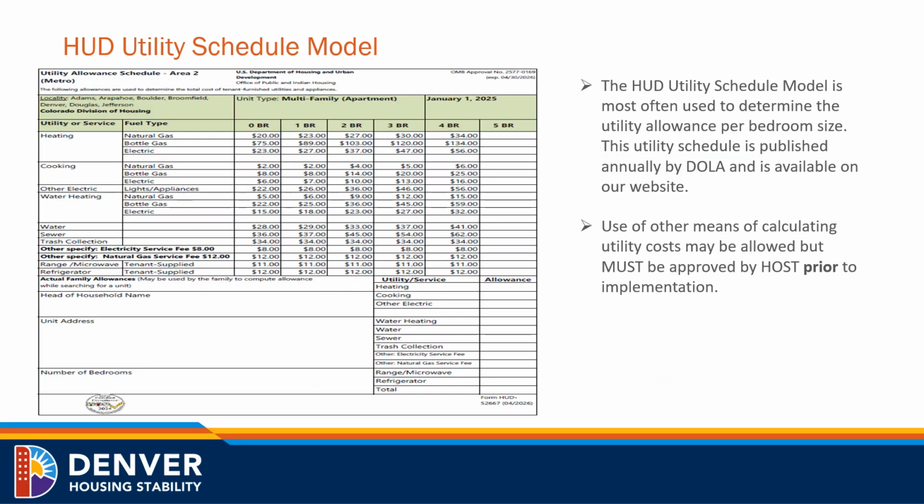Here we have the HUD utility schedule model. The HUD utility schedule model is most often used to determine the utility allowance per bedroom size. This utility schedule is published annually by DOLA and is available on our website. Use of other means of calculating utility costs may be allowed, but must be approved by HOST prior to implementation.